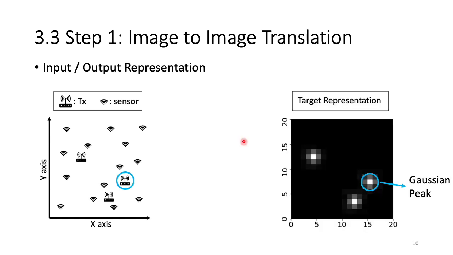Now let's take a look at the target representation. There are three transmitters here. So in the target representation, we have three Gaussian peaks, where each Gaussian peak represents a transmitter.